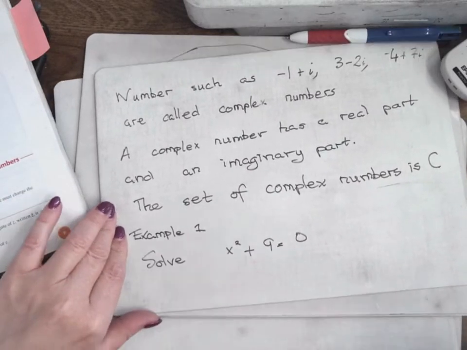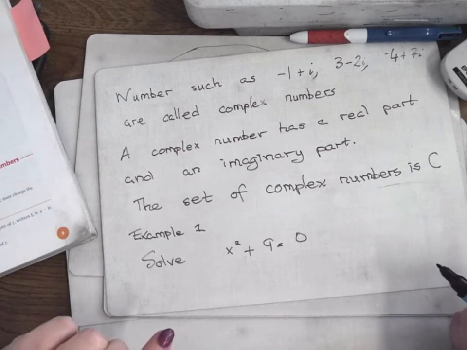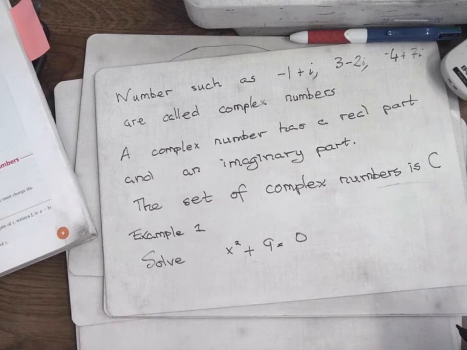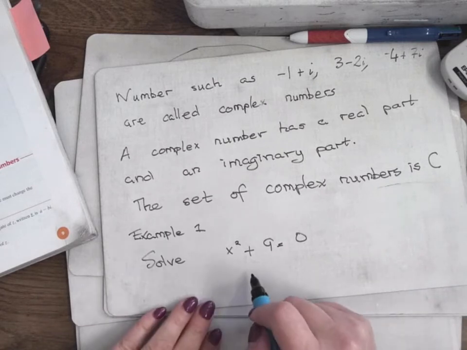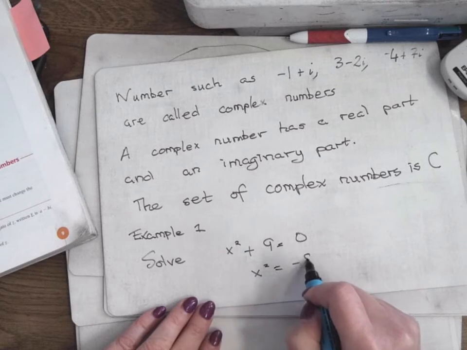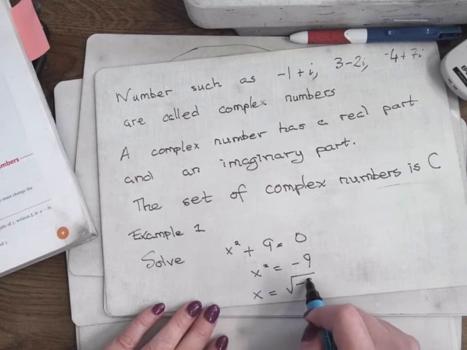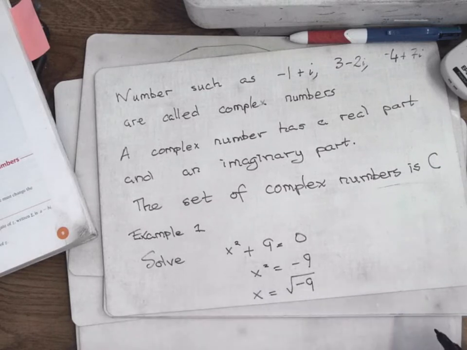It's not the difference of two squares. If it was, we could factorize it and let each bracket equal 0, but you can't factorize. So x squared is equal to minus 9 when it comes across, so x is equal to the square root of minus 9.